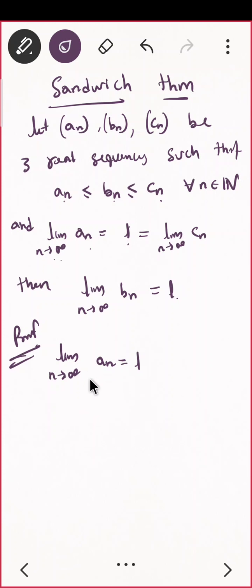Sakshi, can you give me the definition? En converges to L, epsilon delta. Okay, Hemang.